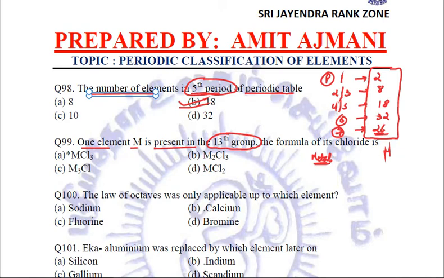That means it has valency 3. What exactly is being asked is the formula of its chloride. So when this metal M reacts with chlorine, which has valency 1, we will cross multiply the valencies and the formula will become MCl3, which is given in the first option. This is the answer to this question.